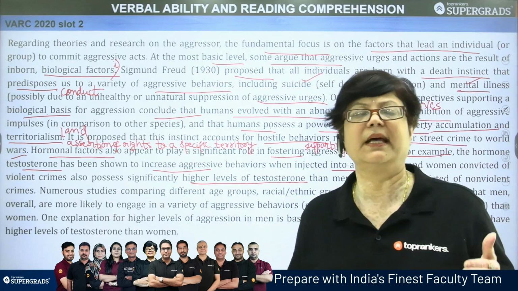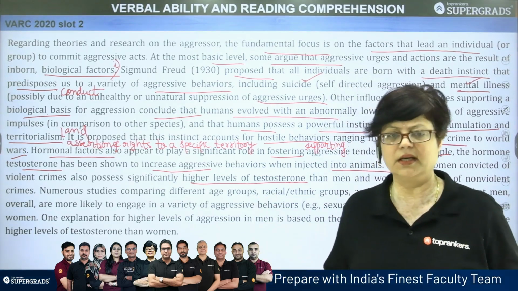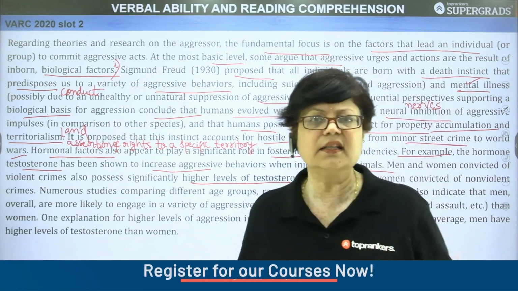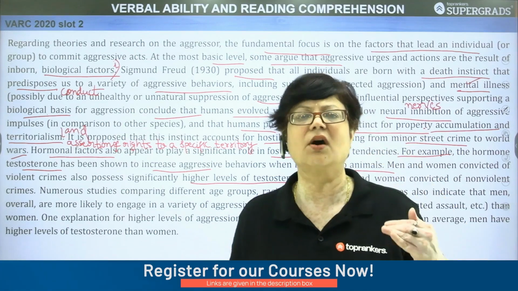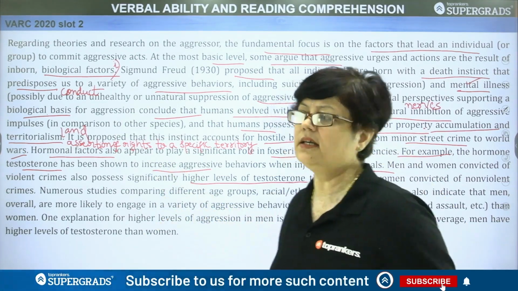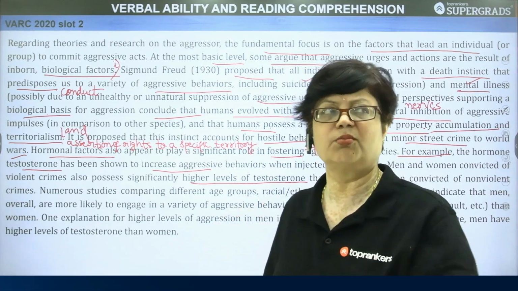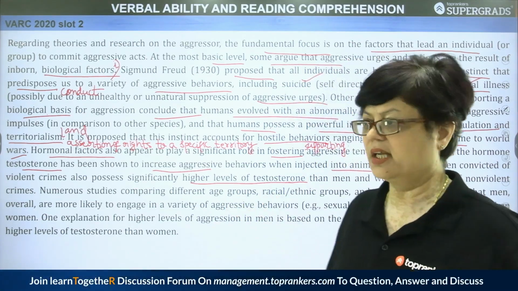So, when a comparison was made, the criminals who were into violent crimes had a higher level of this hormone as compared to the ones who were involved in non-violent crimes. So, this third reason has been attributed to the hormones of the human body.